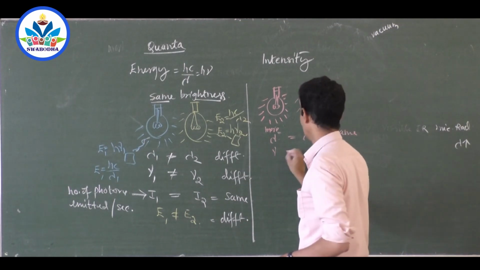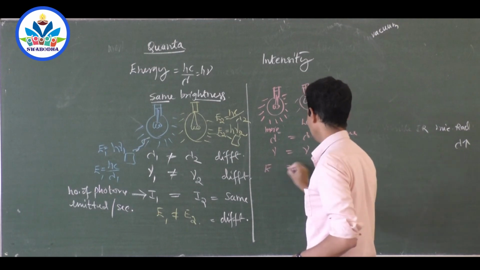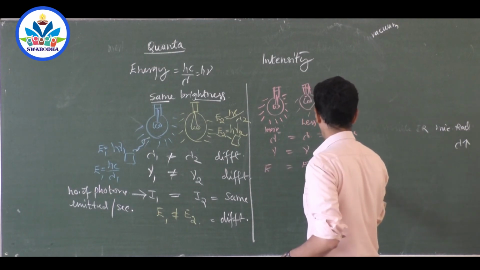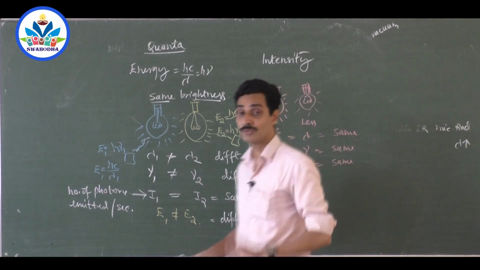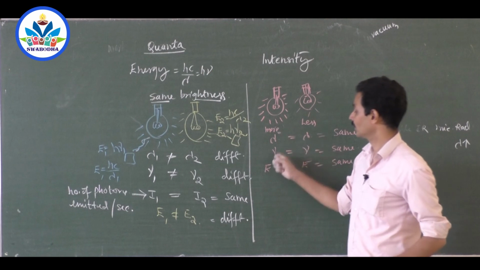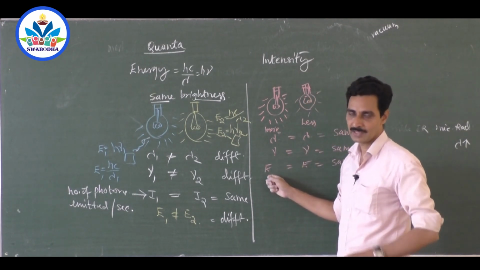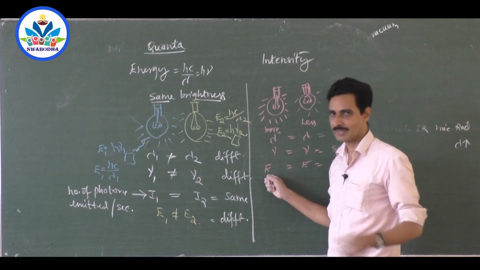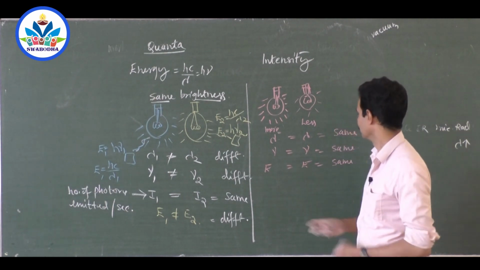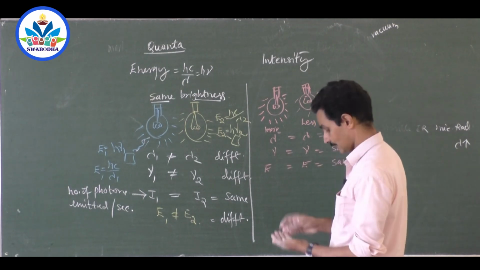What about the frequency? Nu, same. What about the energy? Energy E, same. I am calculating per photon. Each photon will have the same wavelength, each photon will have the same frequency, and each photon will have the same energy. There is no difference in the energy, wavelength and frequency. But what about brightness?